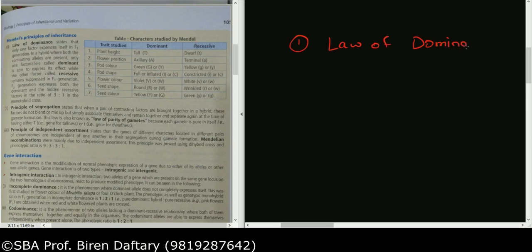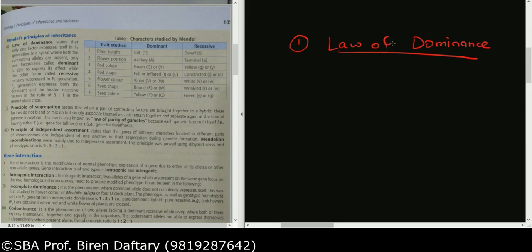Now what was the law of dominance? You have to show the monohybrid cross. I'm not going to do it over here. Capital T crossed with small t, you get capital T small t. So law of dominance, what does it say? The law of dominance says that the gene which expresses itself in the F1 generation is the dominant gene, and does not represent itself with the recessive gene.